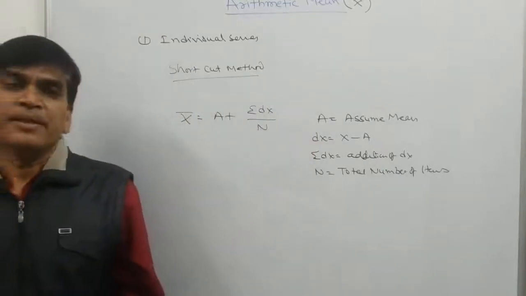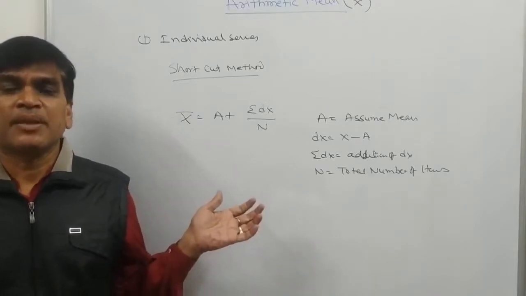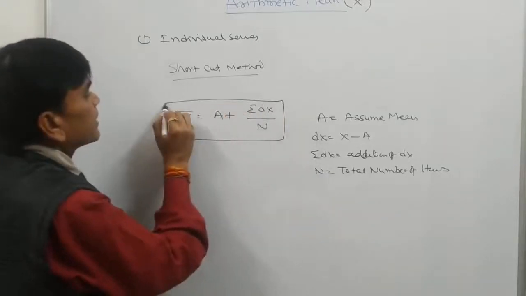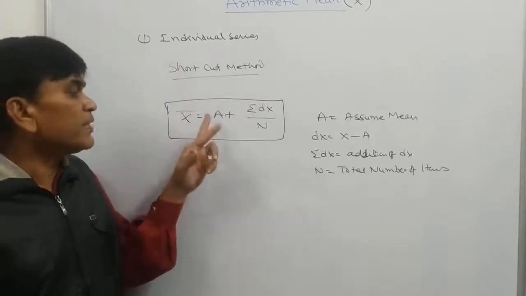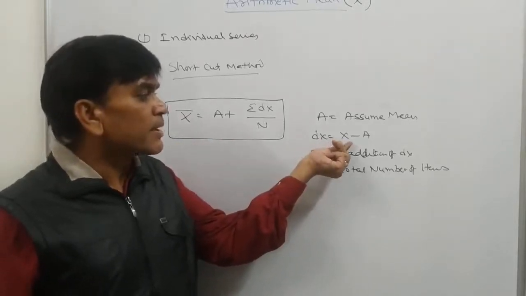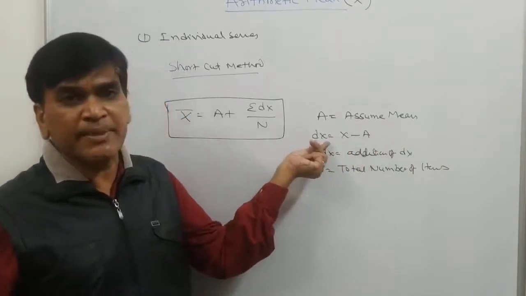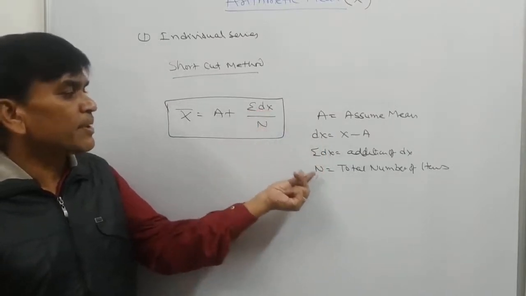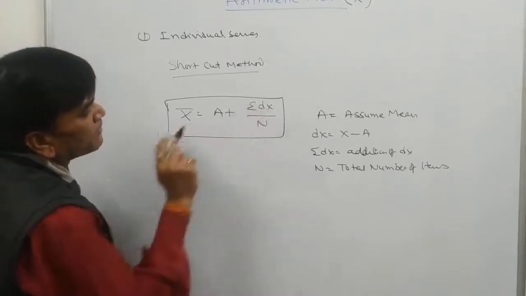So if you feel that the questions are lengthy and it is very difficult to add all the items and the calculation will be high, then we can use this method. In this method, we will assume a number as the arithmetic mean, then from each number we subtract our assumed mean, that will be our value of deviation dx. Then we will add all the deviations dx and divide by the number of items, and the formula for that is x bar is equal to a plus sigma dx divided by n.